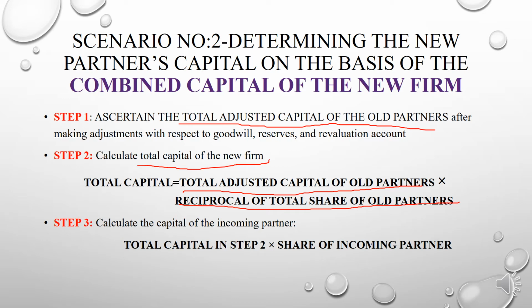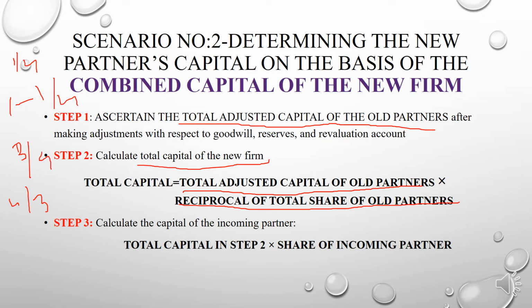Suppose a new partner is admitted for 1/4th share, then you need to find out the remaining share, which is 1 minus 1/4, so you will get 3/4. This is the total share of old partners, and the reciprocal is 4/3. This is the reciprocal of total share of all partners.